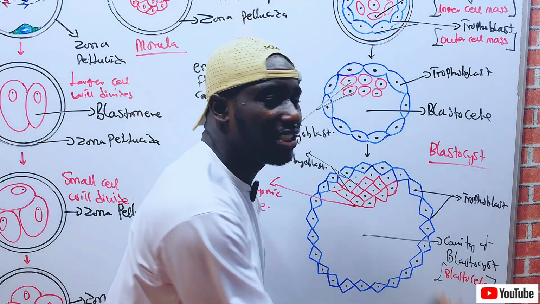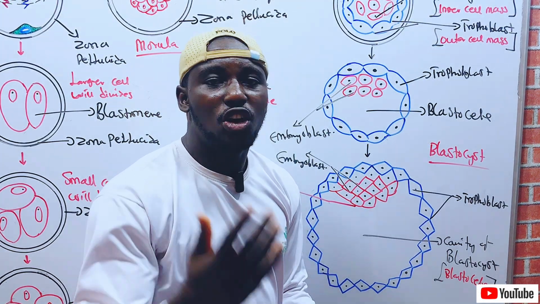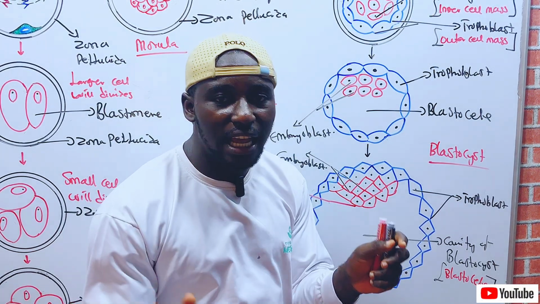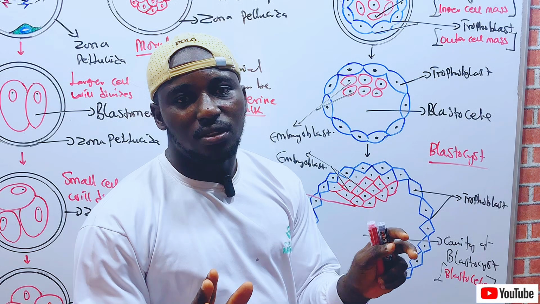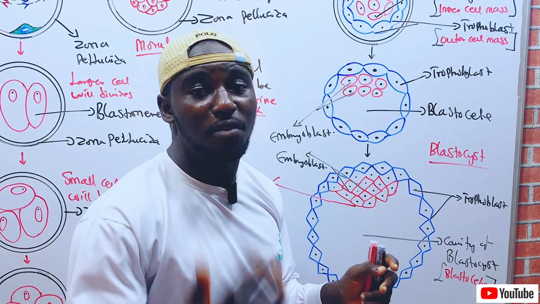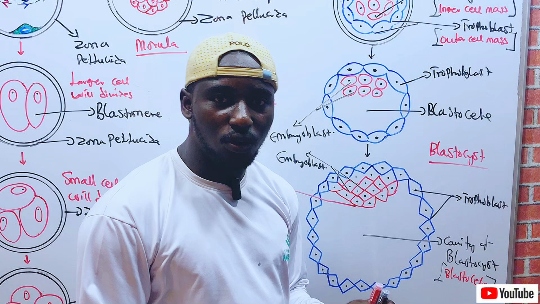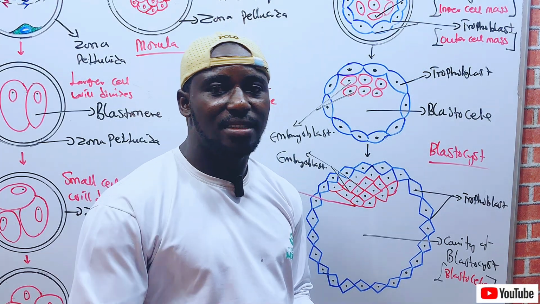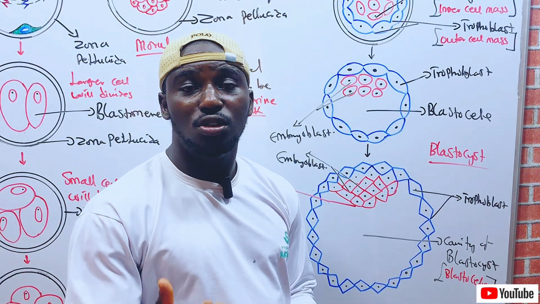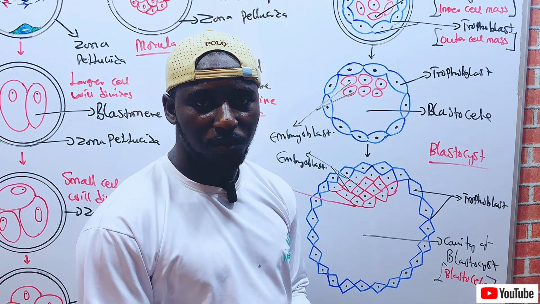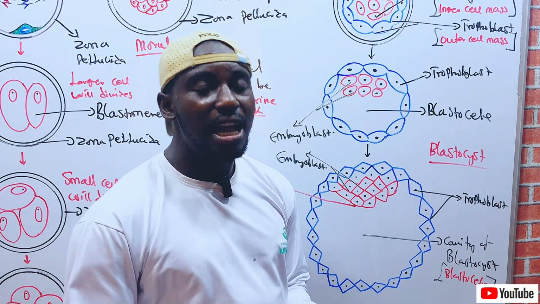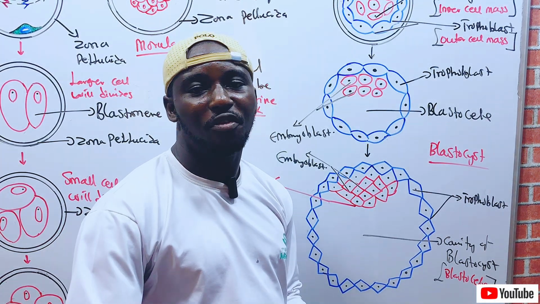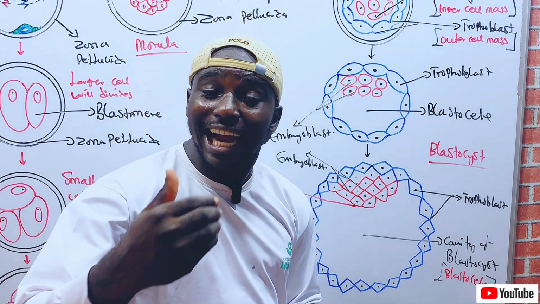Now, after the cavity has enlarged, what will happen next? Recall that already the zona pellucida has disappeared, because it has guided the embryo to the stage of getting ready for implantation. Once the embryo is getting ready for implantation, it will disappear, because the trophoblast has a strong tendency to stick with the endothelium. Had the zona pellucida disappeared early, the trophoblast would have stuck with the endothelium, leading to